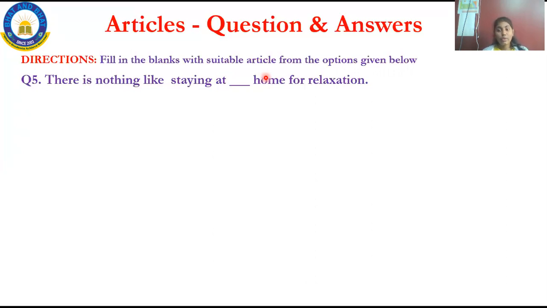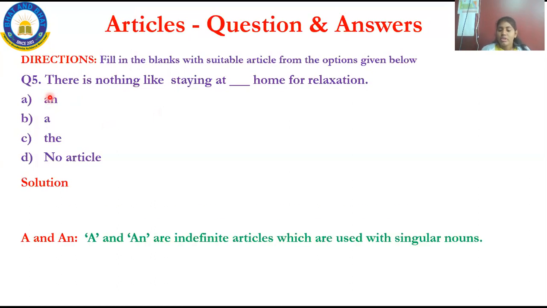Okay. Now we'll come back to the question. Question number 5. There is nothing like staying at dash home for relaxation. This is your question and your options are: option A, an; option B, a; option C, the; and no article. See, the entire question is based on articles, and there are only 3 articles, that is a, an and the. Now we'll start off with that blank. Solution.